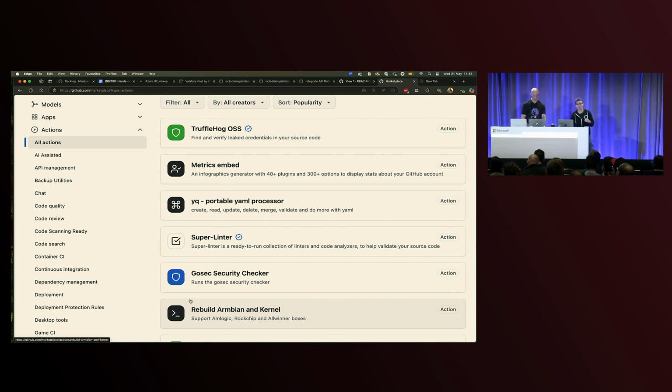And the best thing is if one of the 24,000 actions does not meet your needs, you can write your own actions. They're just written in JavaScript, TypeScript. We have customers that sometimes have specific use cases, and so they want to create their own actions, or they also want to have their own apps, and they can add their own apps to their organization and enterprise and make sure that every team or every project, every repo has access to that as well through an application and not just an action.